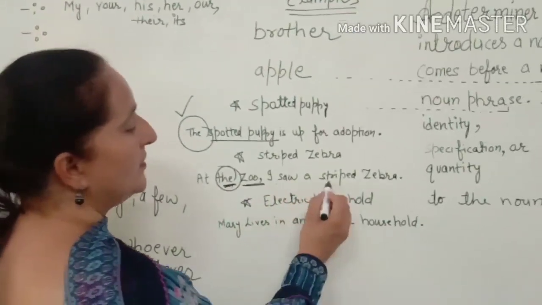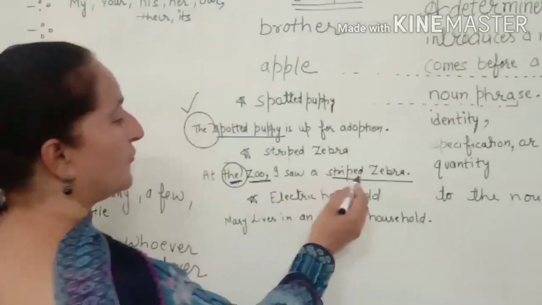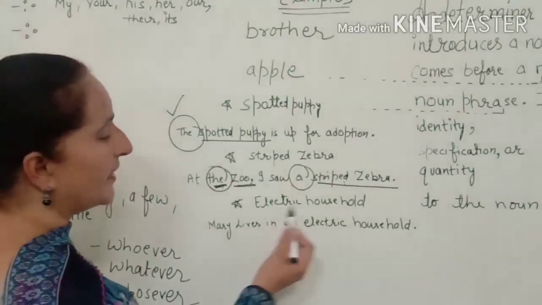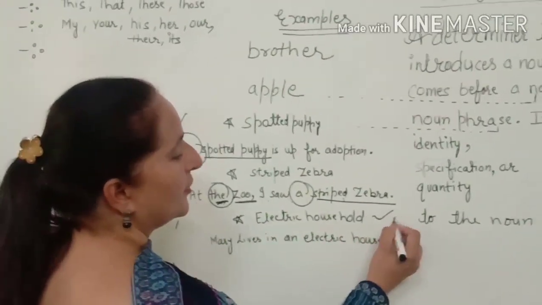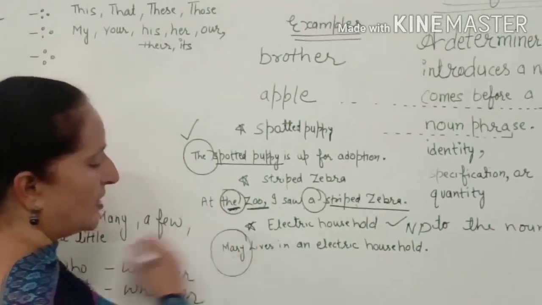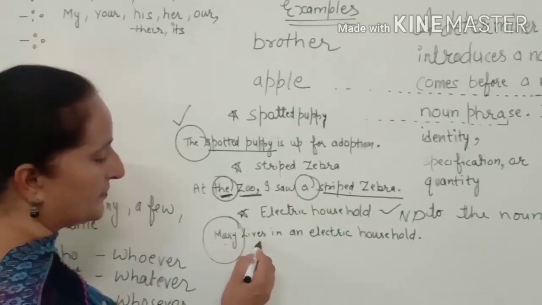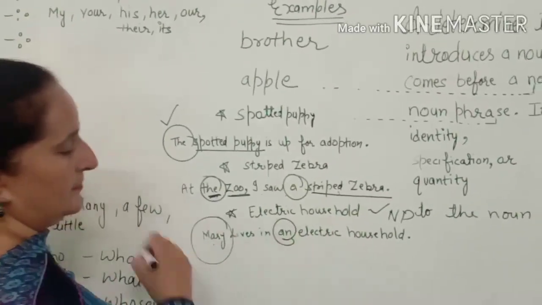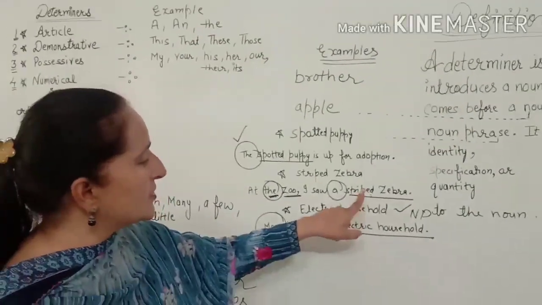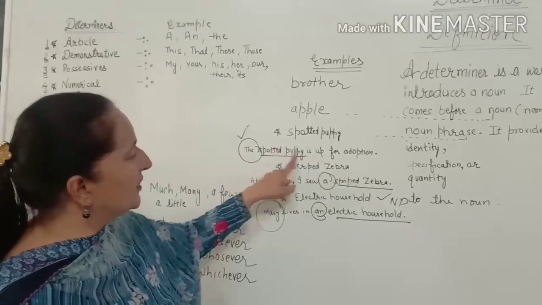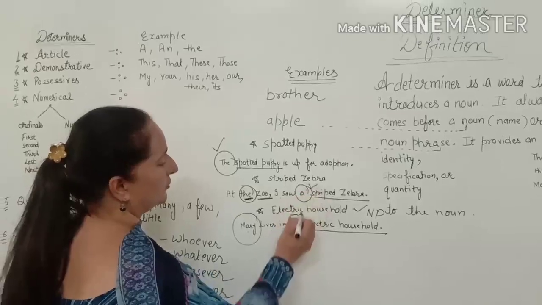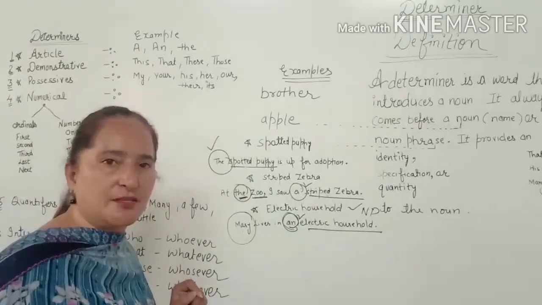I saw a striped zebra. So before this striped zebra, this is a determiner. Next one is electric household. This is a noun phrase. And before this, Mary. Mary is also a noun. Mary lives in an electric household. So electric household, striped zebras, spotted puppy, these all are noun phrases. Before those we use these words. So these words simply mean determiners.